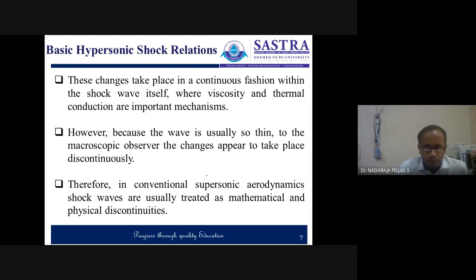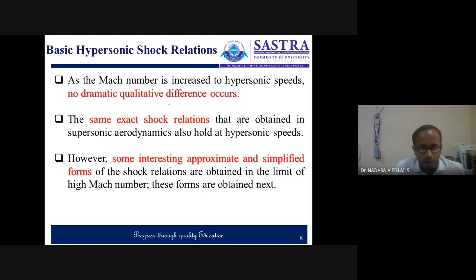So therefore, in conventional supersonic aerodynamics, shock waves are usually treated as a mathematical and physical discontinuity. So let us have an overview: as the Mach number goes from supersonic to hypersonic, there is no dramatic qualitative difference, because the shock wave is a shock wave, right? Not like subsonic to supersonic, where you have the formation of a shock and the phenomenon becomes entirely different, right?